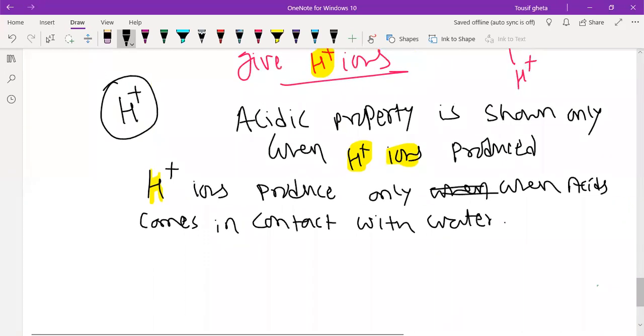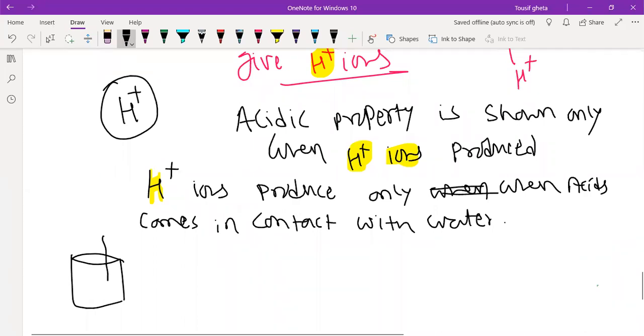Now remember one thing. If you have one solution and you are passing current, listen to my point. The class is recorded, so you can see it later on to write the notes.